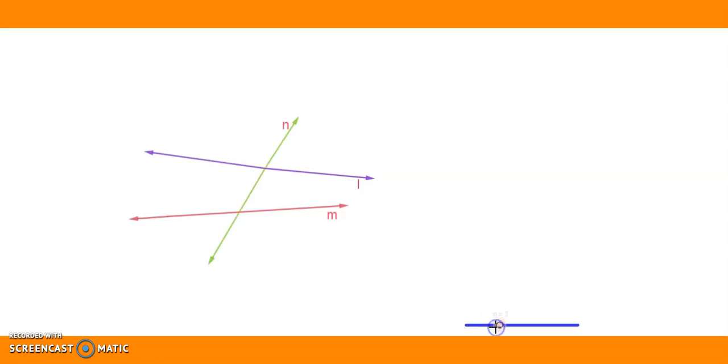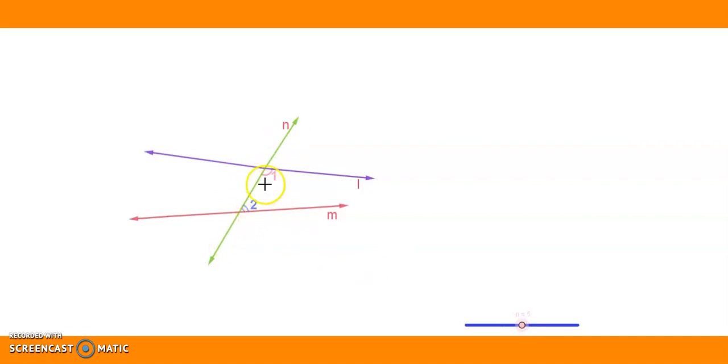Now let us see the fifth postulate given in our textbook. Let us consider a line L, one more line M. Now if a line passes through these two lines, that is, if it intersects these two lines which we have drawn earlier, then let us consider the angle made at this point, angle 1, and let us consider the interior angle on the same side of this transversal, angle 2 here.